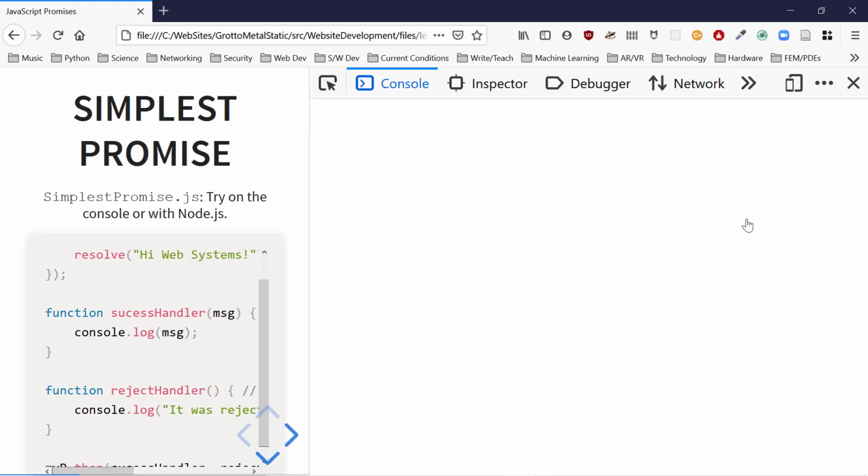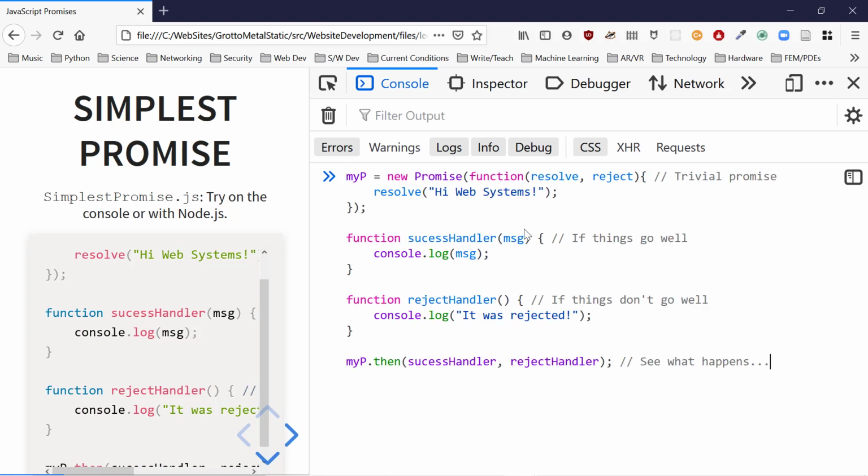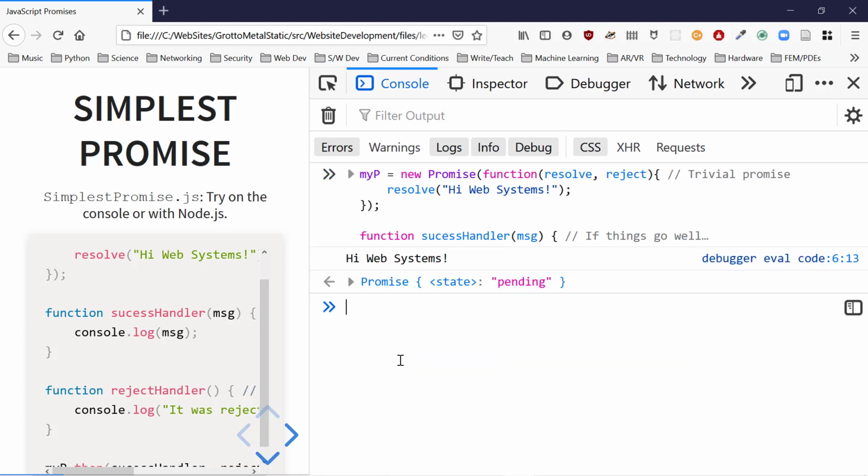I know it's a lot of complications. So new promise, and so on. We have a success handler, a reject handler. Then we're going to call then on the promise to see what happens. Interesting. Notice we got this output, hi web systems.